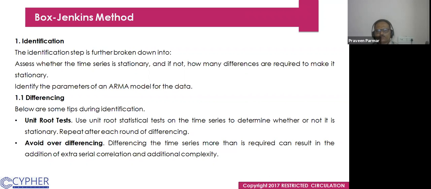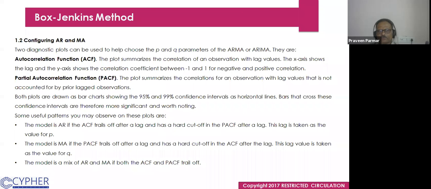The unit root test uses a statistical unit root test on the time series to determine whether or not it is stationary. Repeat after each round of differencing. Avoid over differencing. Differencing the time series more than is required can result in the addition of extra serial correlation and additional complexity. So avoid over differencing. Once you have differenced, you see whether you could make it more stationary. Differencing it again could be harmful for us, as extra serial correlation may be there, or additional complexity may be created.